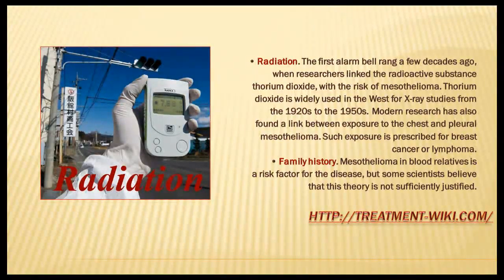Radiation. The first alarm bell rang a few decades ago, when researchers linked the radioactive substance thorium dioxide with the risk of mesothelioma. Thorium dioxide was widely used in the West for X-ray studies from the 1920s to the 1950s. Modern research has also found a link between radiation exposure of the chest and pleural mesothelioma. Such exposure is prescribed for breast cancer or lymphoma.